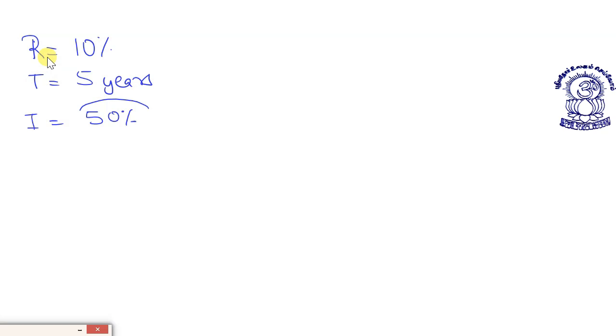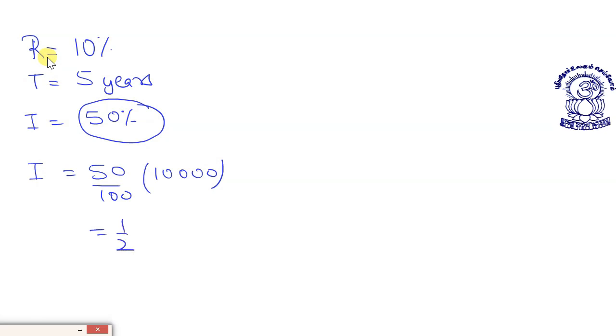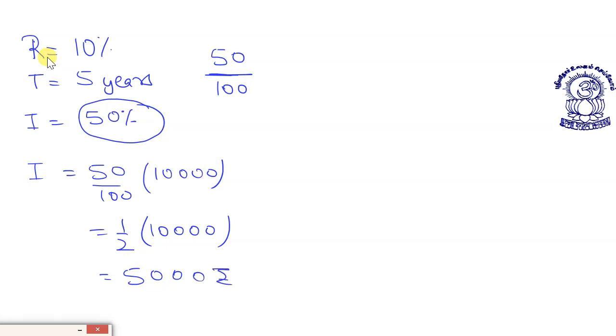So 50% interest means the interest is 50% of the principal. And whosoever is a little bit intelligent understands that 50% means half. So this is half into 10,000, which will be 5,000 rupees. This is the interest.